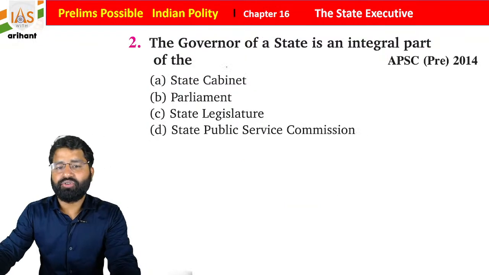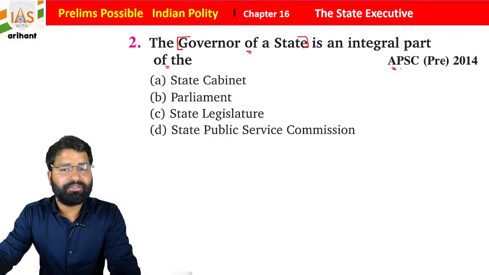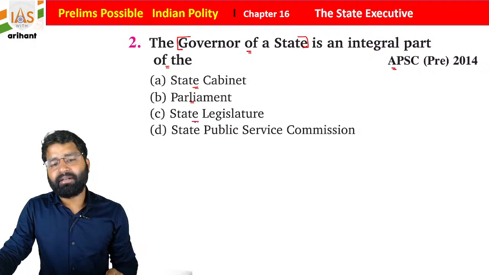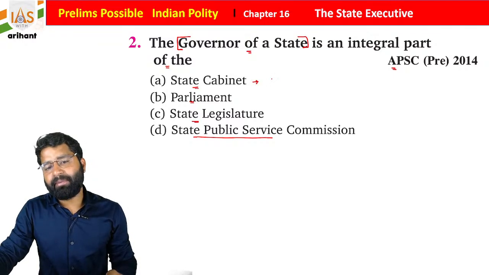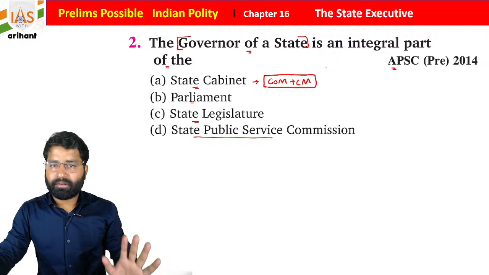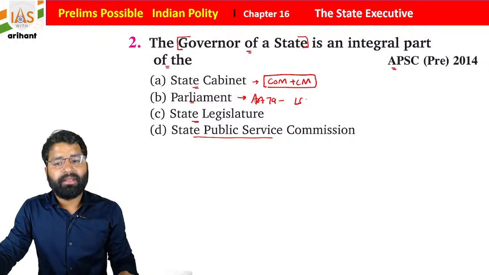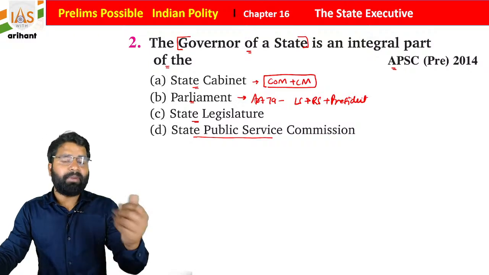Okay everyone, now see the next question. The Governor of a state is an integral part of the. It was in Assam PSC 2014, students. Is he part of the state cabinet, part of the Parliament, part of the state legislature, or part of the public service commission? Now students, the state cabinet consists of the council of ministers and the chief minister of the state, and he is not part of the cabinet. Parliament is mentioned under Article 79 of the Indian Constitution, where Lok Sabha, Rajya Sabha and the President are the parts. So he is not part of that either, students.